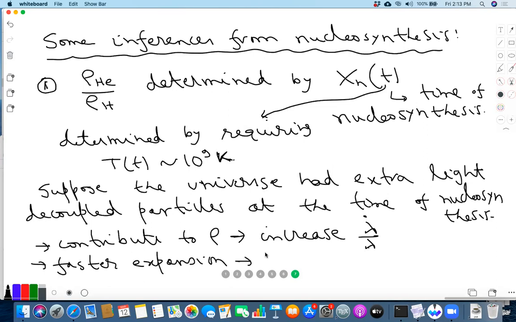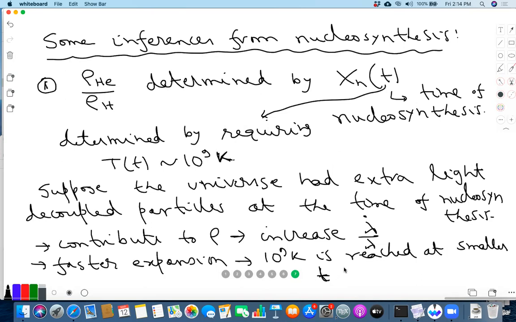So 10 to the 9 K is reached at smaller t, right? Because faster expansion means you take less time for lambda to come down, so that temperature reaches 10 to the 9 K. But if t is smaller, that means what?